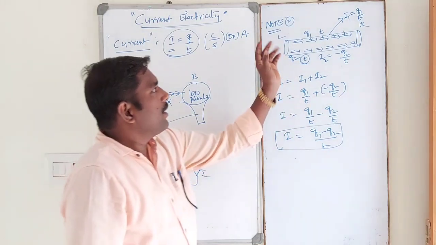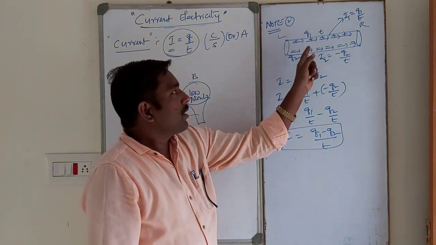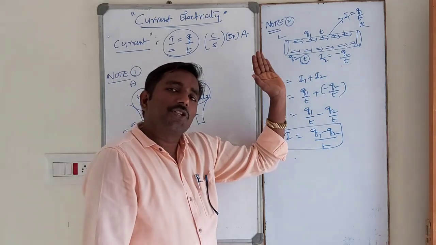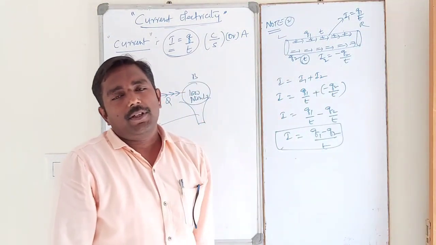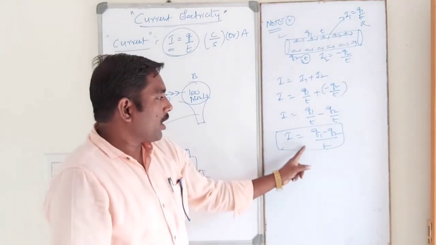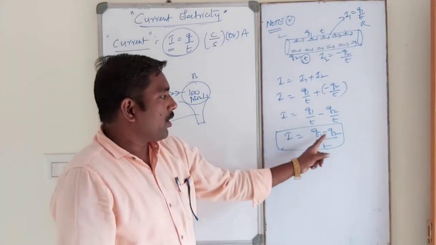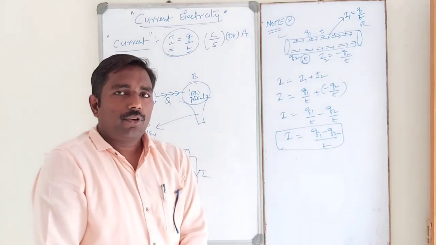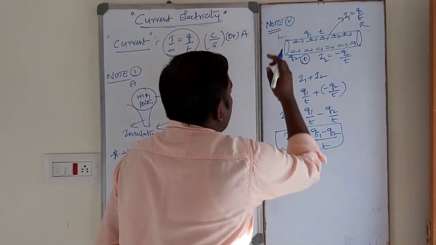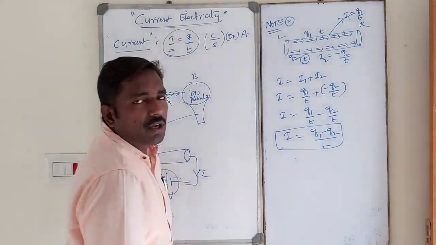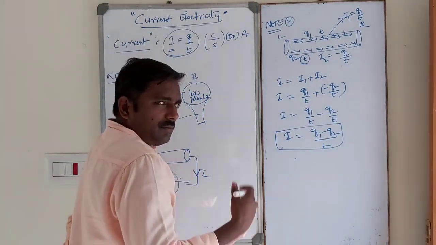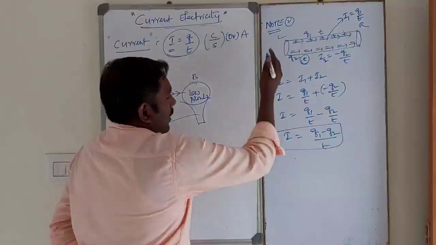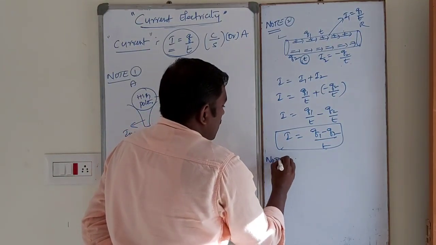Please remember it. Q1 is the positive ions and Q2 is the negative ions, which are moving from left to right in the same time interval. The total current is (Q1 minus Q2) by T. Clear? This is important. Use this formula to solve numerical problems. Next, note 3, another note.